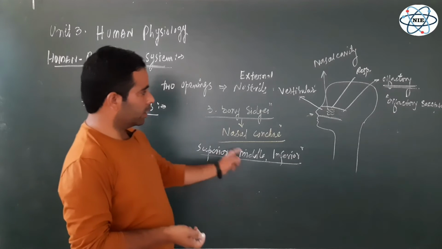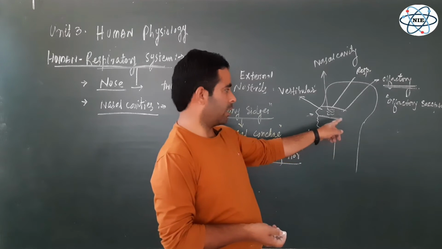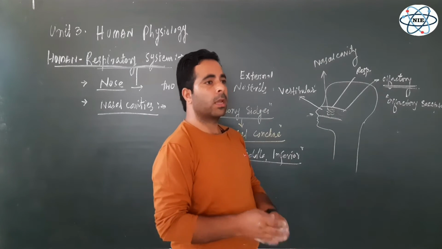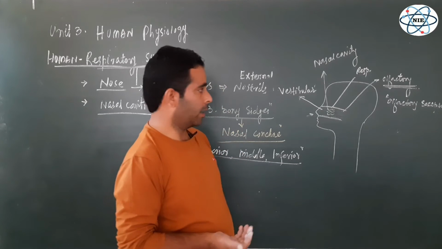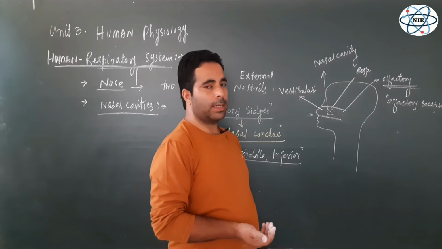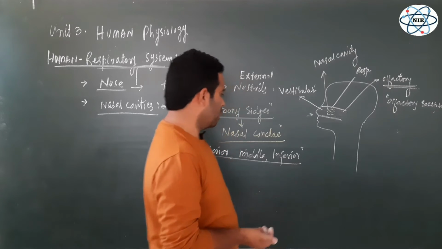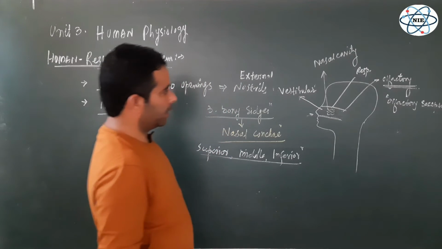These are the three bony ridges which have increased the surface area in the nasal cavity for warming of cool air and for filtration of the dust-containing air, right? So this is all about the nasal cavity.